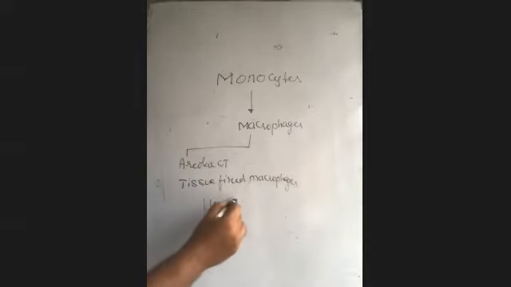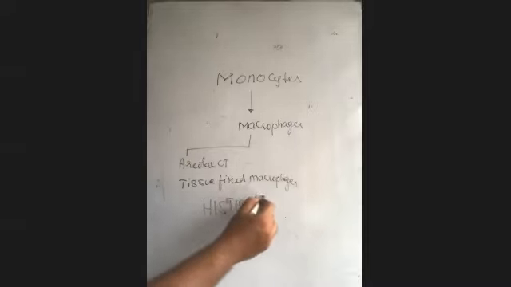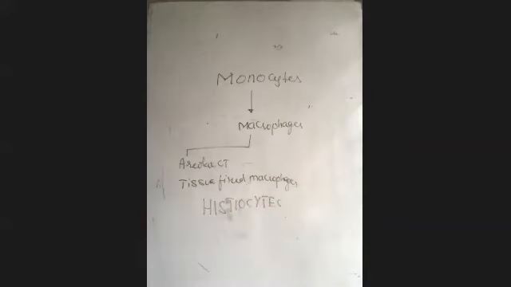We call them histiocytes. Next, we go with wandering macrophages.